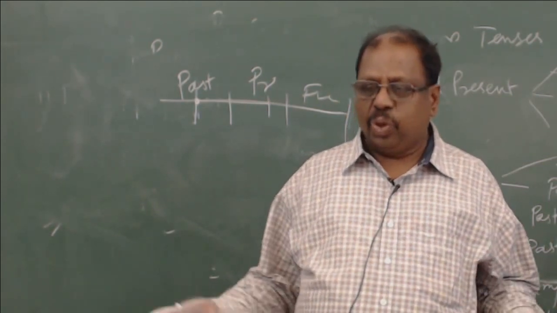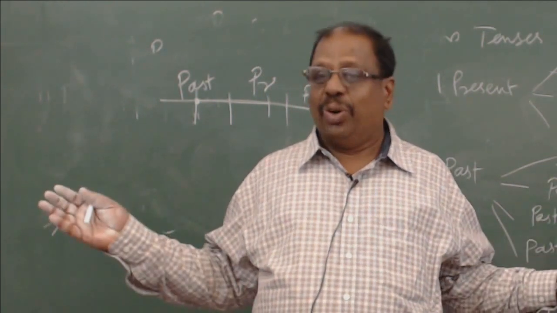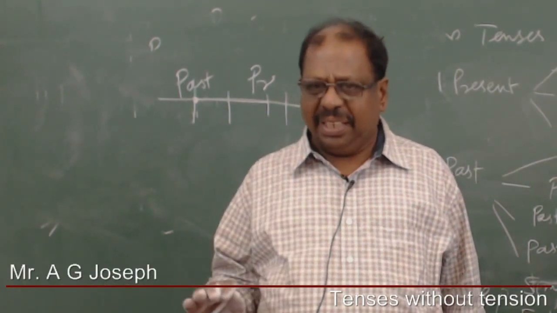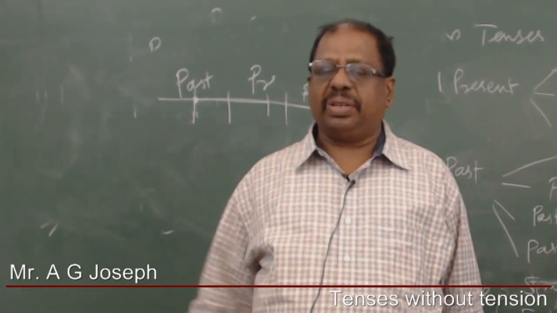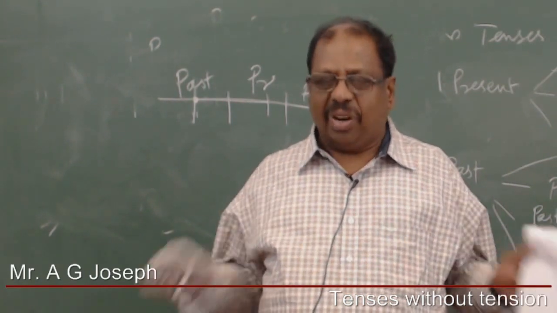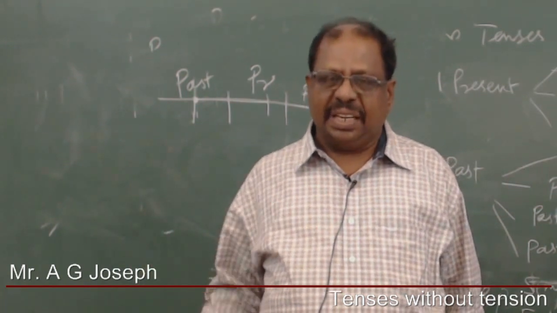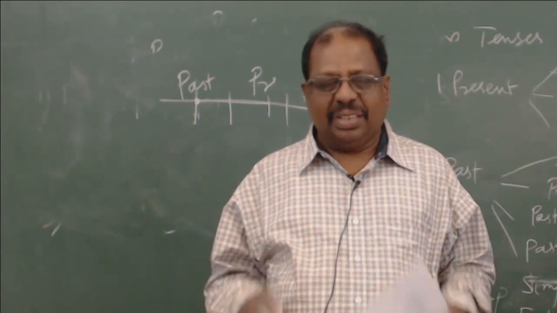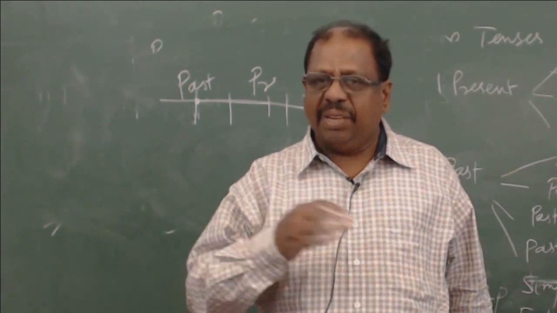So as we said, there can be only 3 tenses. That is 3 times. All of us know, anybody in the world has got only 3 times. That is something which is happening in the present, which has happened already in the past, and which can also happen in the future. So the first thing is, you need to first fix what is the broad tense. That is the 3 broad categories of tenses. First decide, okay, it has to be within the present tense category. Then you have past tense category, future tense category, and then go over and think what is the sequence in which it has happened.